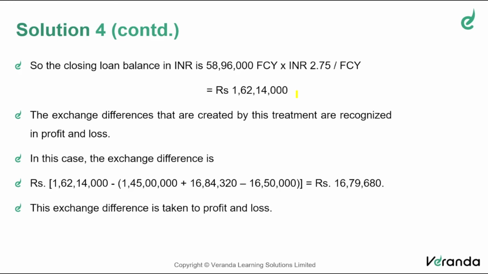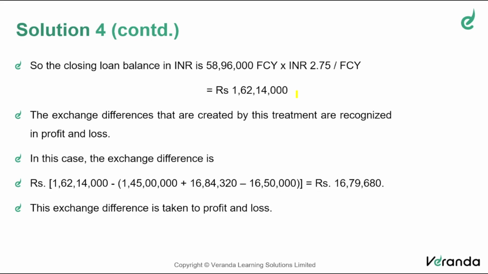So friends, let me just summarize the answer. Opening balance of the loan will be issue proceeds minus issue cost, 60 minus 2, 58 lakhs in foreign currency. In terms of foreign currency, find the effective interest 6,96,000 foreign currency. Actual interest is 6 lakh. So closing balance in FC will be 58.96. Now you convert everything in terms of Indian rupees. Opening balance, opening rate, 58 lakhs into 2.5 is 1 crore 45 lakhs. Effective interest, apply the average rate of 2.42 to get 16,84,320.